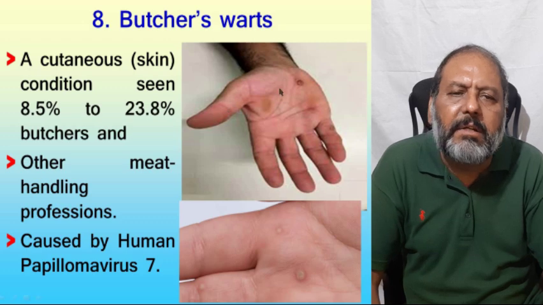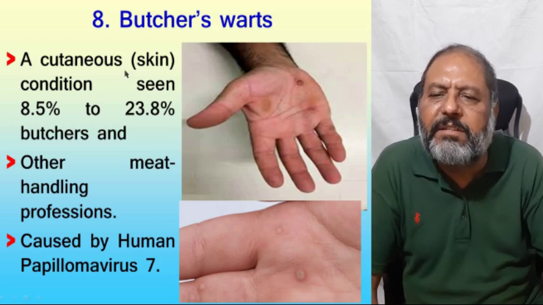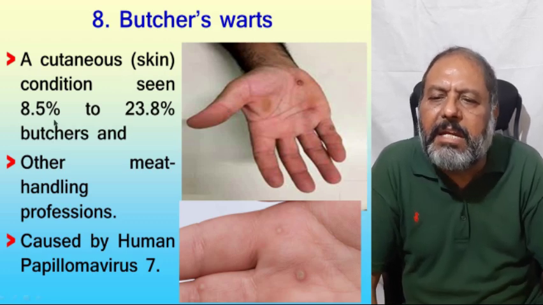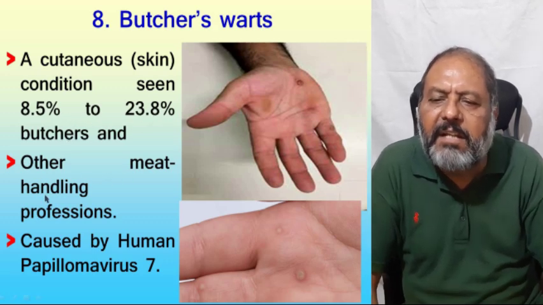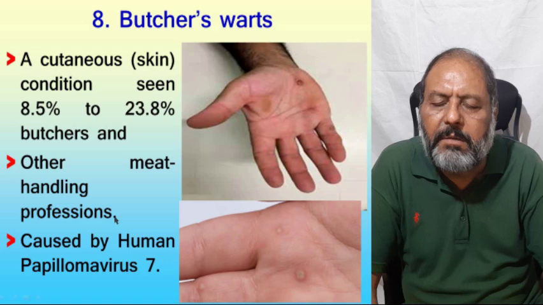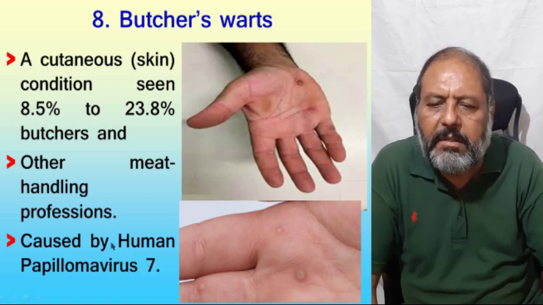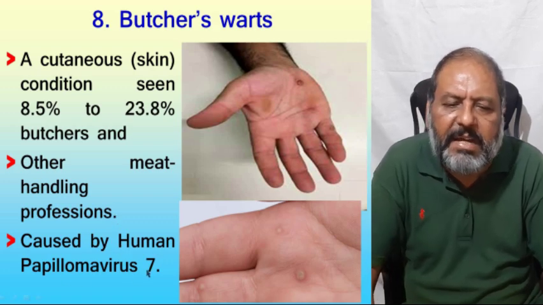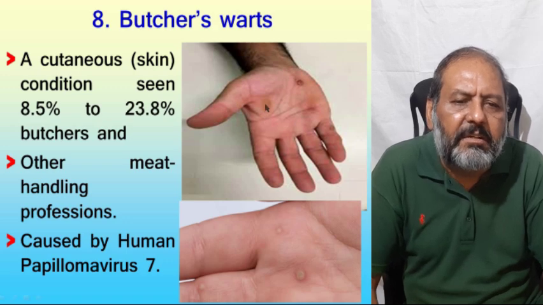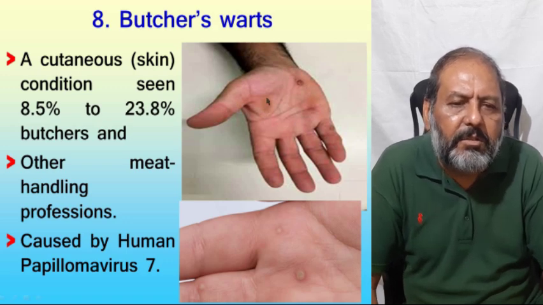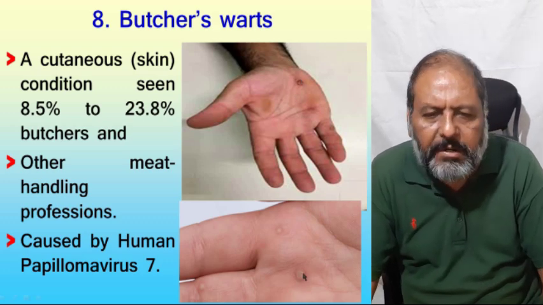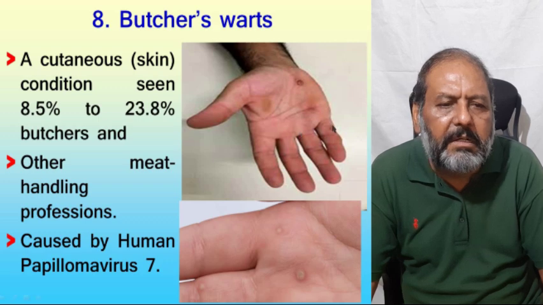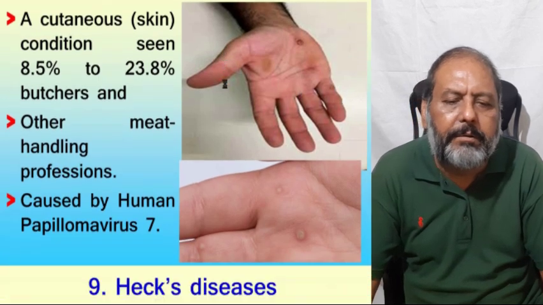Now the number 8 is the butcher's wart. It's a cutaneous skin condition seen in 8.5 to 23.8% of butchers and other meat handlers, professions, which are caused by the human papillomavirus 7. As you can see, the warts on the hand of the person involved in this butcher's profession, and you can also appreciate the wart. These are all warts. These are called butcher's warts.